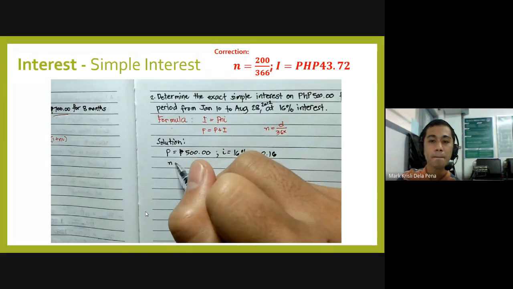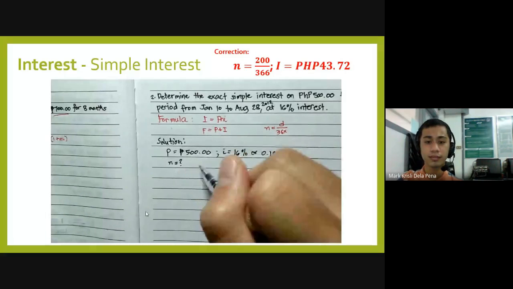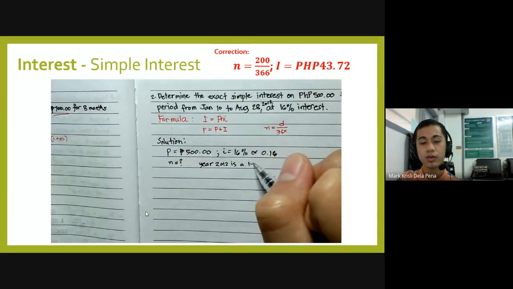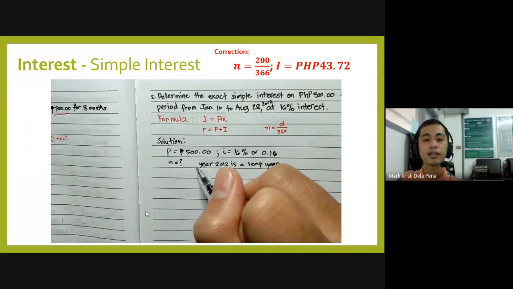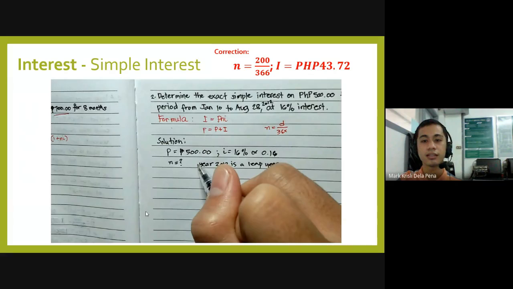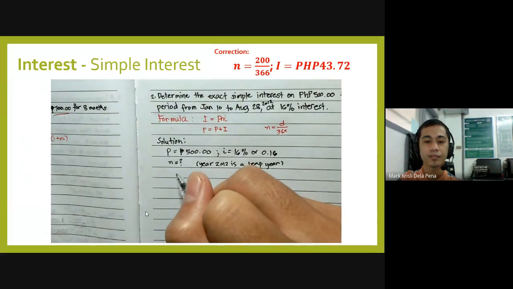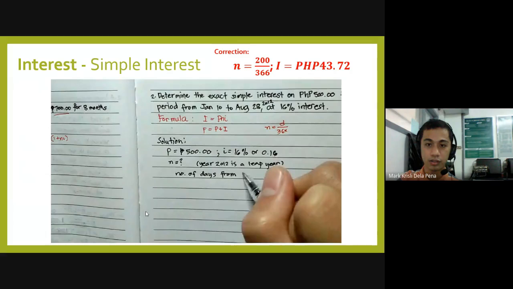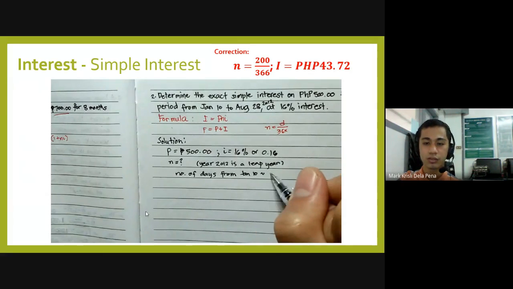Now we have to determine n. Since n is again in terms of year, but based on the problem, we have the given dates. Now if you divide 2012 by 4, it's actually a leap year. There is no remainder, so that means there are 366 days in a year. Now there is a correction in this video since what was used is 365, but we have to correct that one. That's actually 366. Anyways, you just have to check on how it was solved.